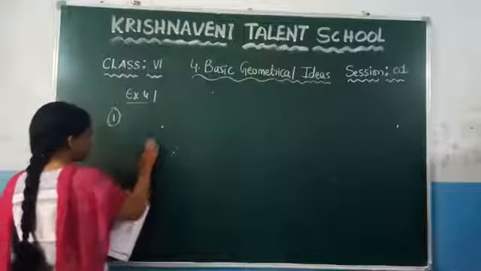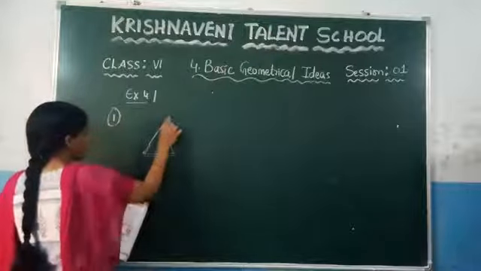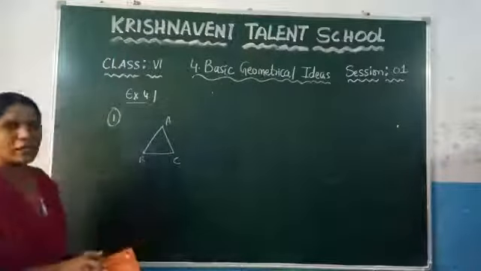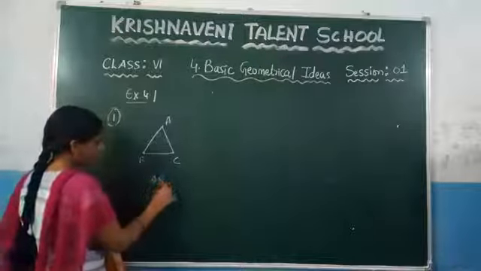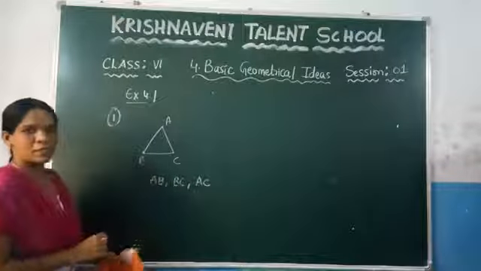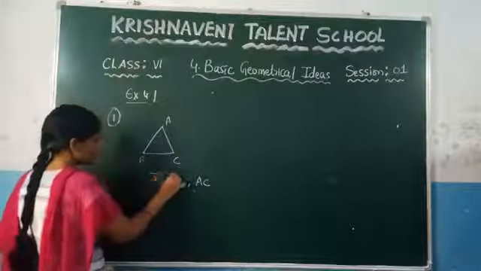Just join those points, and you will get the line segments. They have marked the points as A, B, C. Now you need to write what line segments are formed here, which are AB, BC and AC. Since these are line segments, each has an initial point and an ending point, marked like this and above.